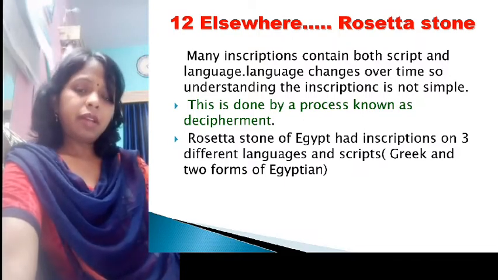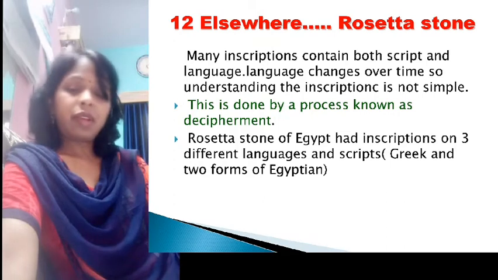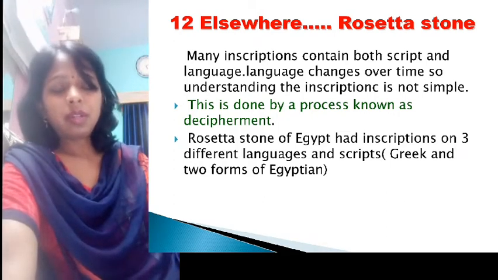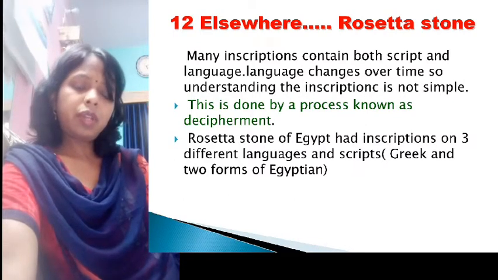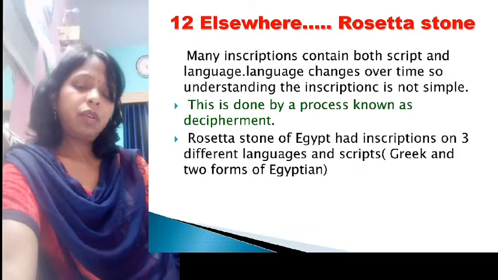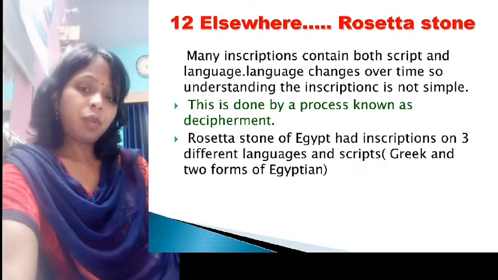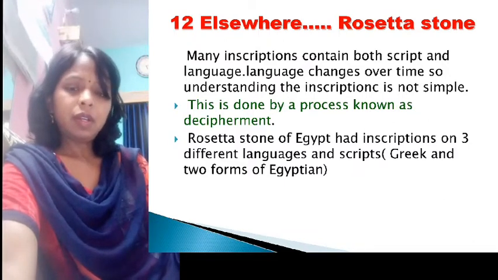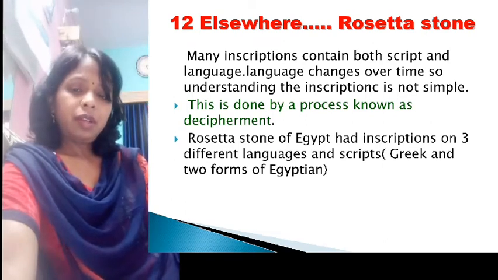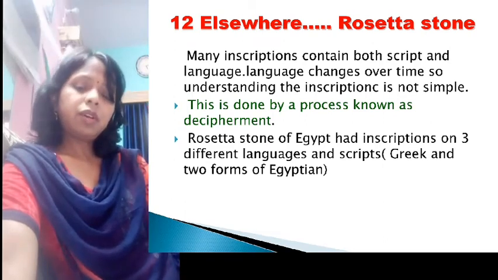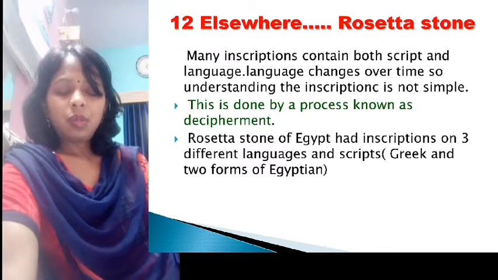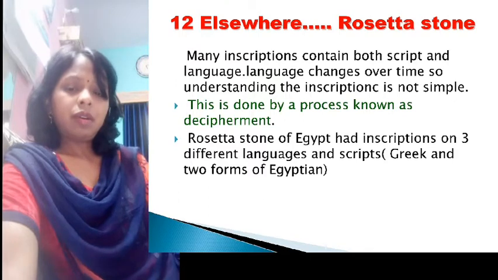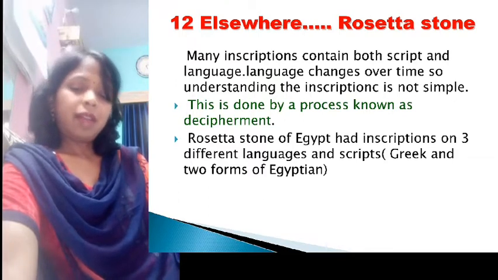But it is very sad that our great civilization, the Indus Valley civilization script, has still not been read by the scholars and archaeologists, because the script of the Indus Valley civilization was written with the use of symbols and pictures. So it is a problem faced by the archaeologists to find out what the pictures and symbols mean. So still they are trying to solve this problem.